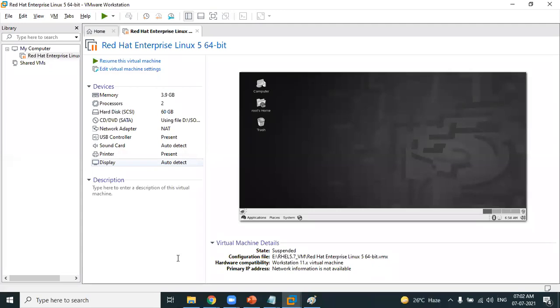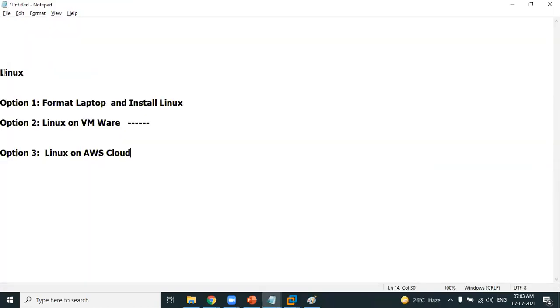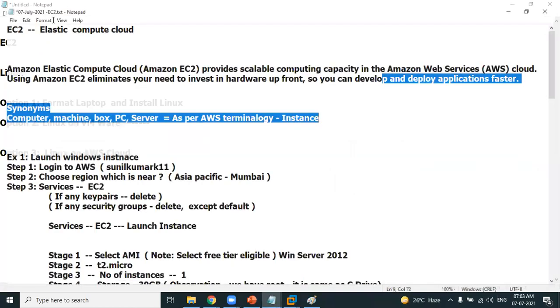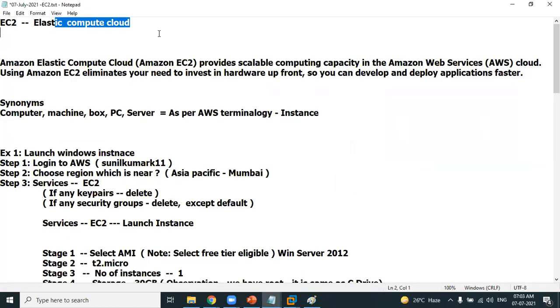Hardware is already available by AWS. I want to use their hardware resources and create the Linux machine, or whatever I want, as per my requirement on top of their hardware. This is possible by using a service called EC2. EC2 is a service, which stands for Elastic Compute Cloud, using which you can create your own virtual machines.